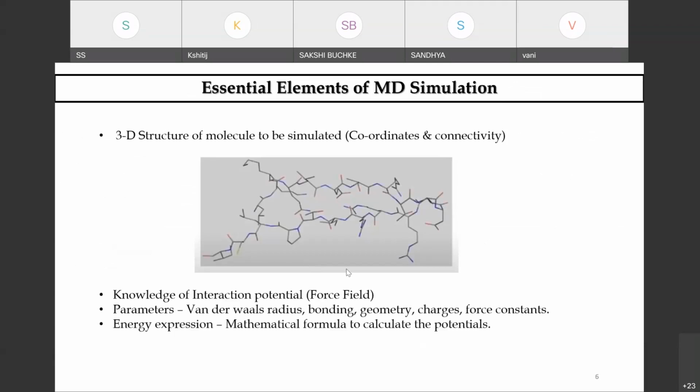Say, for example, here we have a 3D structure of a molecule which is required to be simulated. All the coordinates of this molecule are very important, and the connectivity between them also plays a major role, as I told you, along with the van der Waals radius, bonding parameters, charges, force constants, and how the negative gradient of the potential energy will compute the bonded interaction energy.